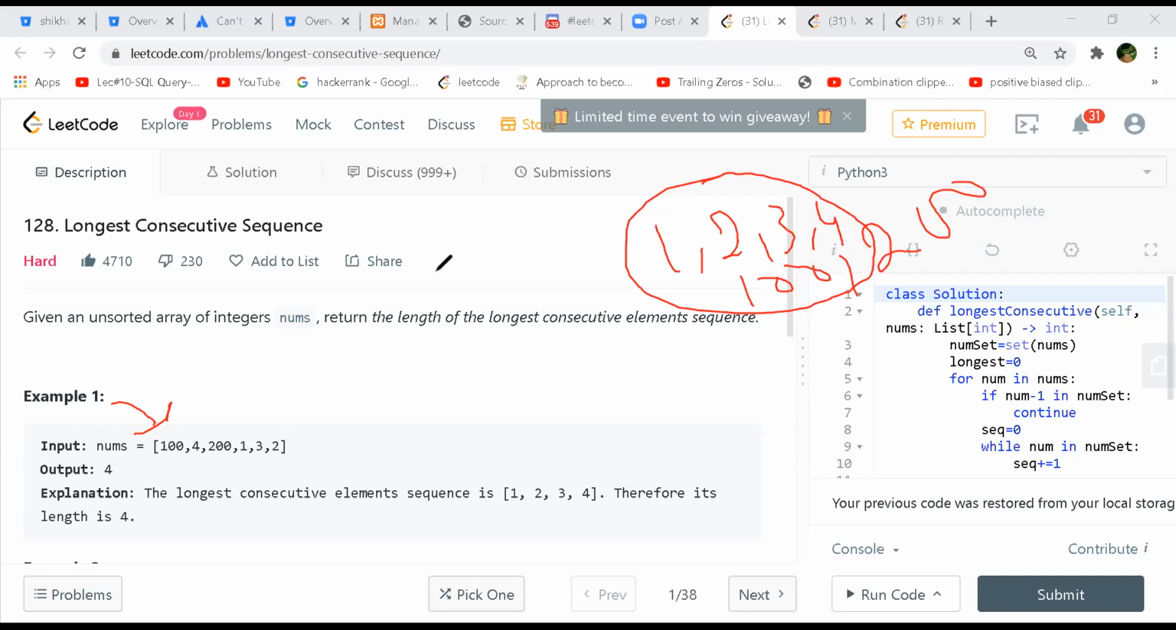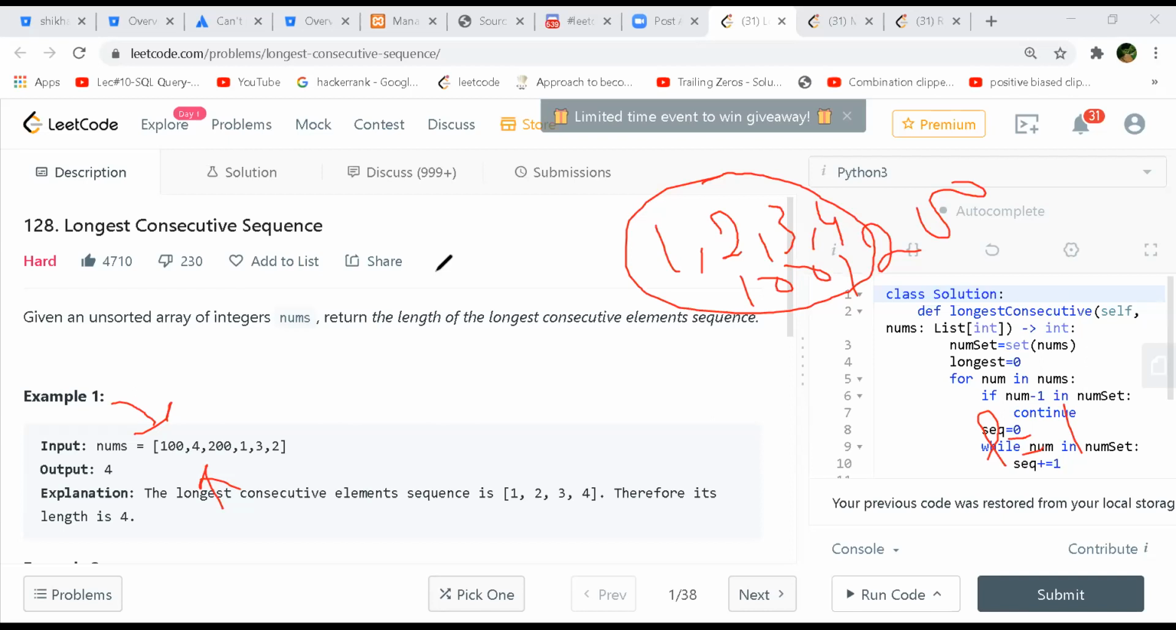From 100 only I'll have to go. I'll check whether 101 is present. So 101 is not present, so we'll store the length as 1. Till now we have seen a sequence of length 1, right? Now we can go for 4. We'll check whether 3 is present. It is present in the set. Then 3 minus 1, 2 is also present. Then 2, right?